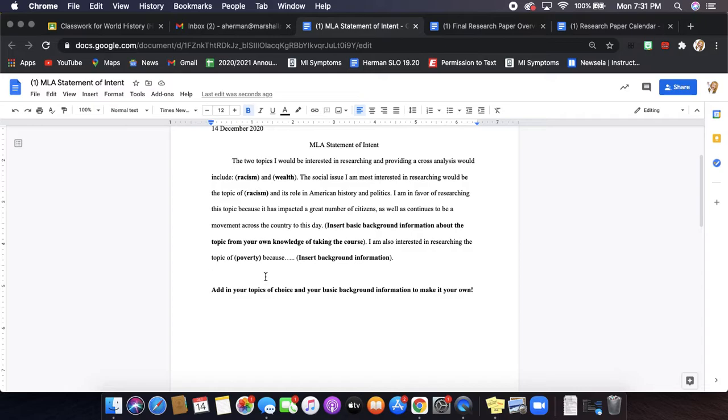The 2 topics I would be interested in researching and providing a cross-analysis of would include racism and wealth. Bam, right away, first sentence, I know exactly what 2 topics, what 2 units you are going to be analyzing over the course of the next 3 weeks.